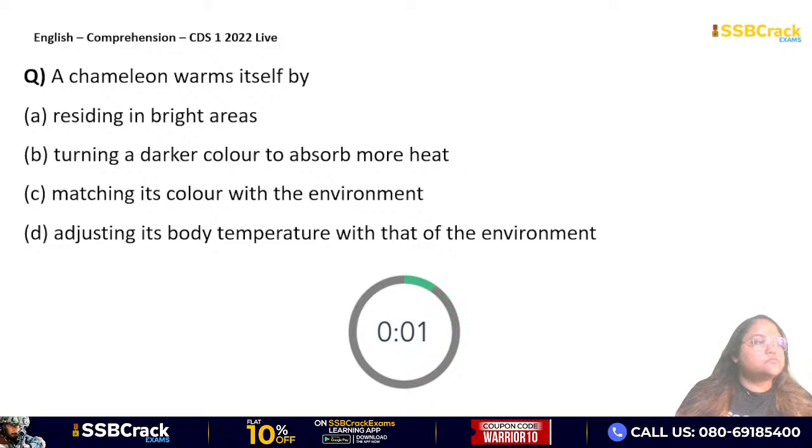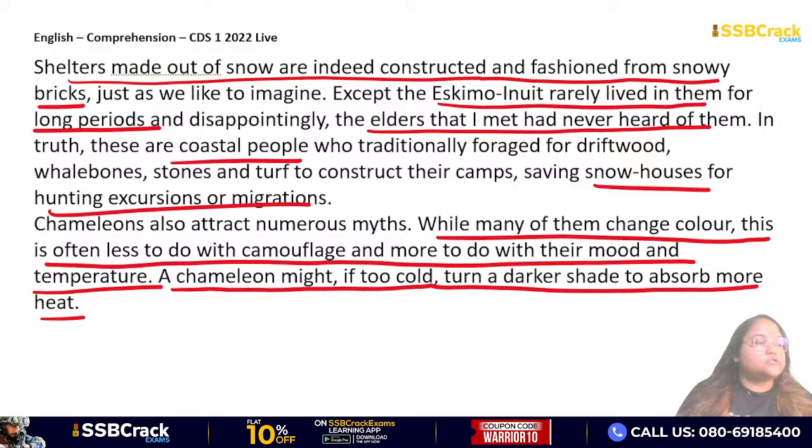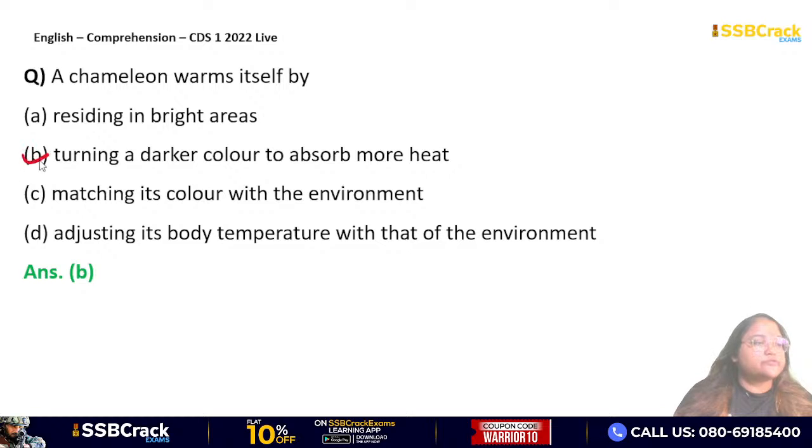So how do chameleons warm themselves? If you go back to the passage again, it's written here that a chameleon might, if too cold, turn a darker shade to absorb more heat. Very clearly it's written. So it's a very straightforward passage. You can find answers directly from the passage. So what will be the answer? Option B, turning a darker color to absorb more heat.